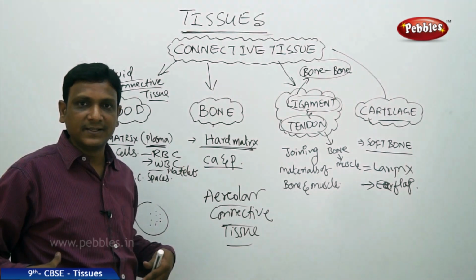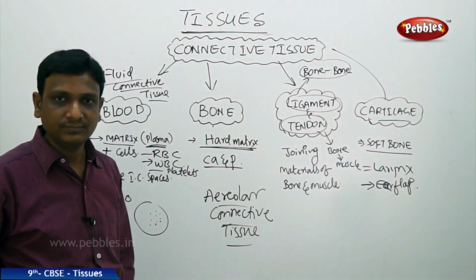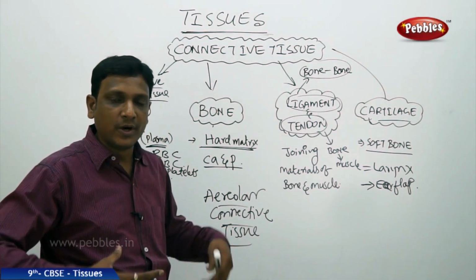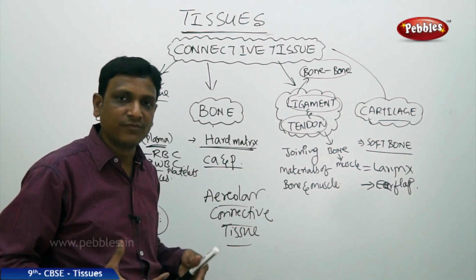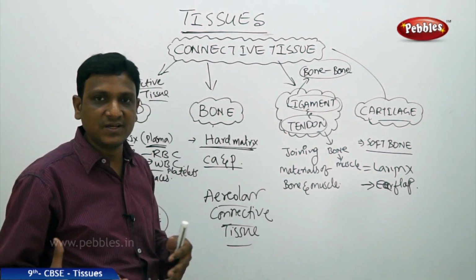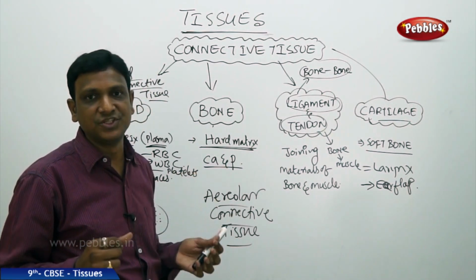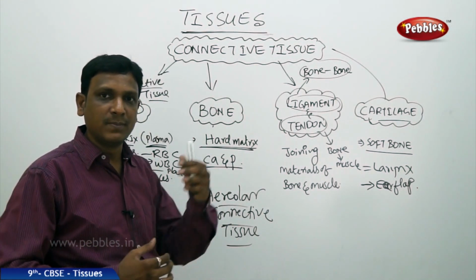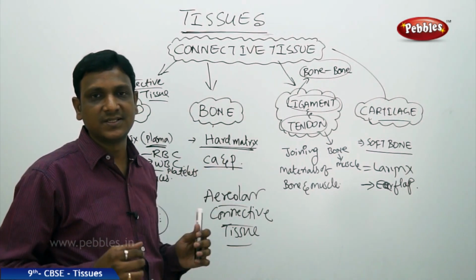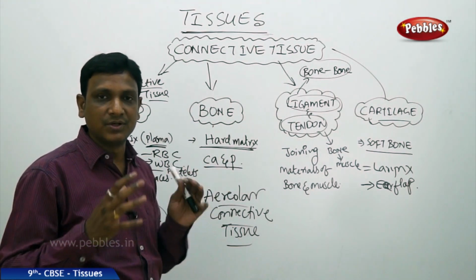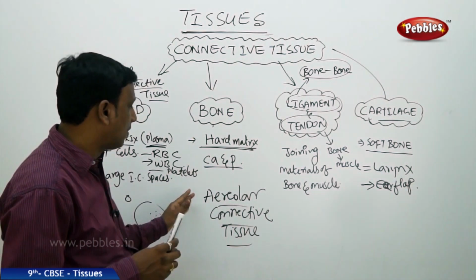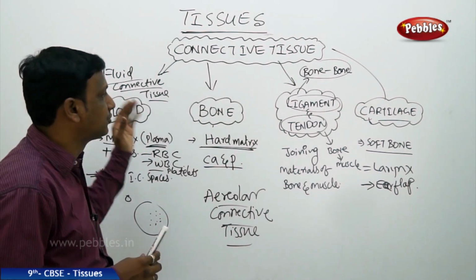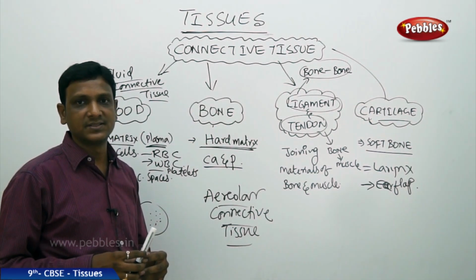So these parts are placed in their positions. They are not moving here and there when you are moving. If you are bending, your body parts are not falling. Your heart is not falling, friend. Your lungs are not displaced from their position. They are kept in their positions. Even though you jump, even though you sit, even though you become upside down, their positions are stable. They are stable because they are packed by some connective tissue called areolar connective tissue. So these are the important connective tissues that are found in animals.